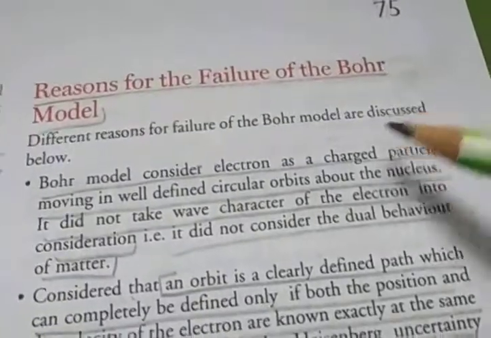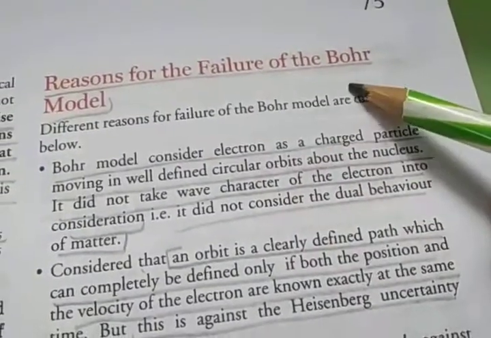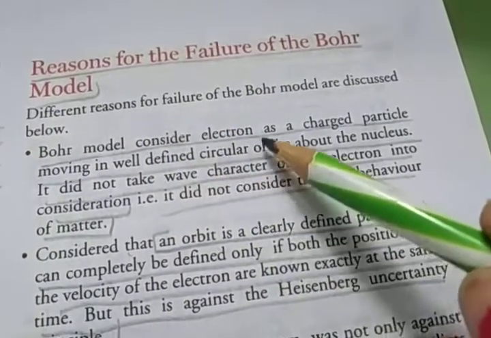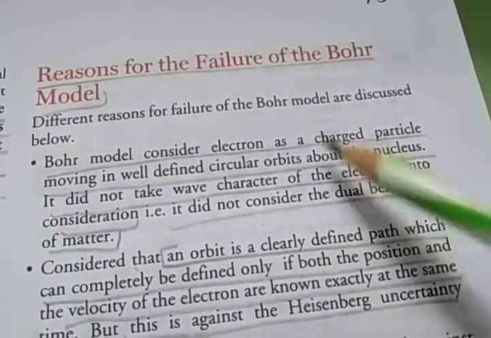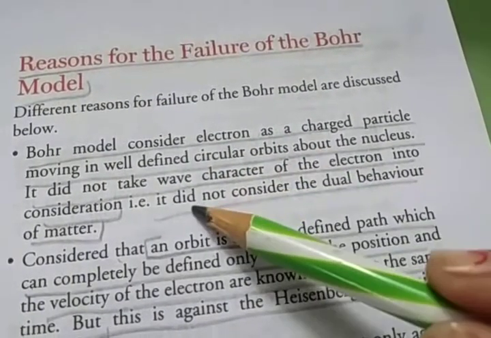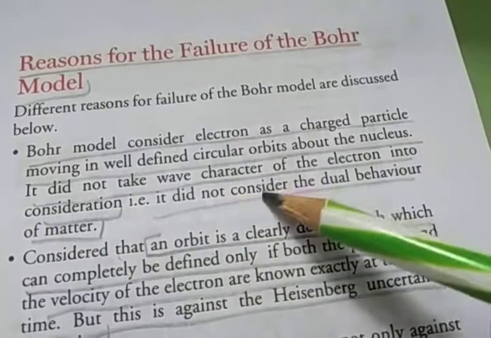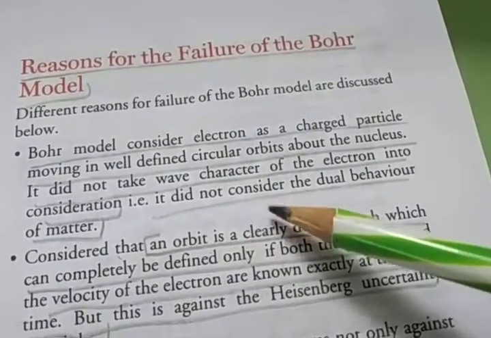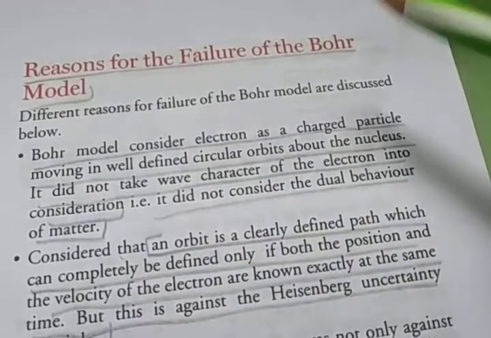Then the next topic is reasons for the failure of the Bohr model. The first reason: the Bohr model considers the electron as a charged particle moving in a well-defined circular orbit about the nucleus, but it did not take the wave character of the electron into consideration. So it didn't consider the dual behavior of matter.